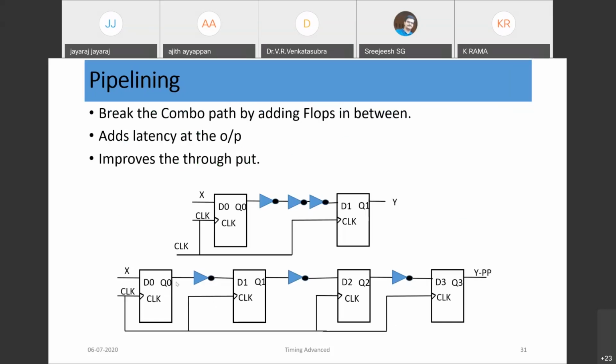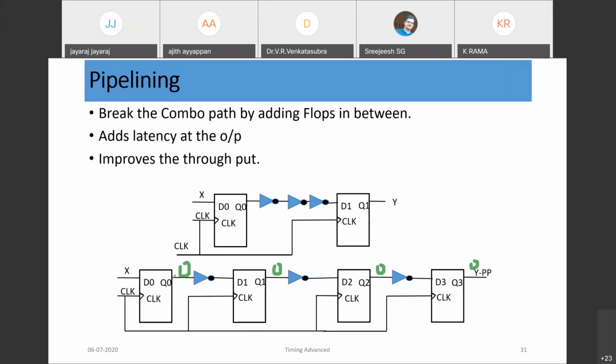So the moment the flops are cleared, initially Q0 is 0, Q1 is 0, Q2 is 0, and of course Q3 is also 0. Flops are cleared. So since Q0 is 0, here 1 comes. So next clock edge here 1 comes. Similarly, here also 1 comes.